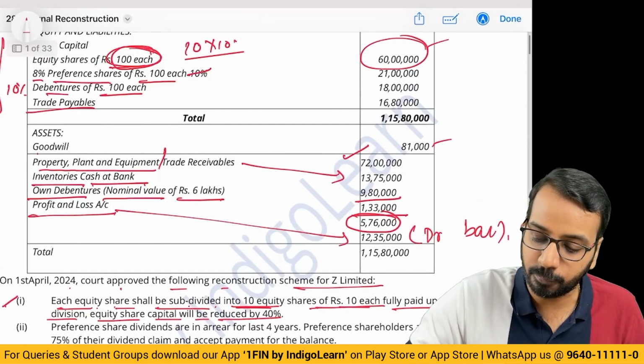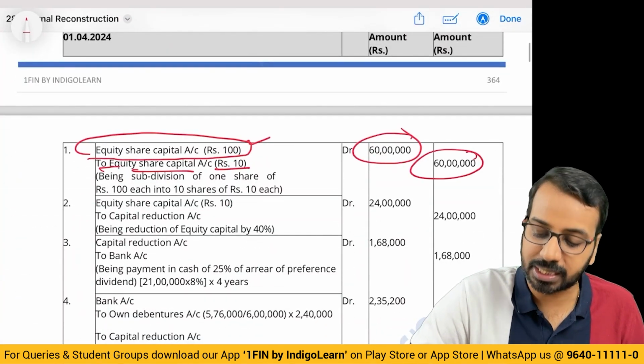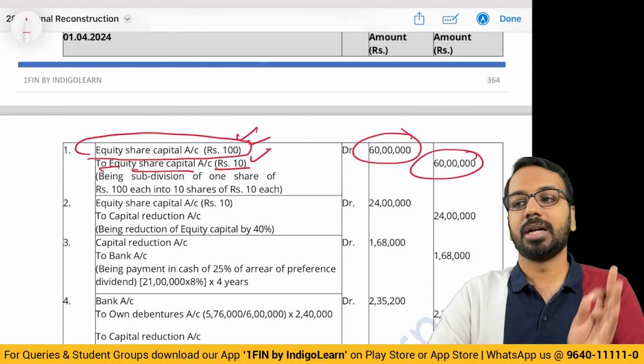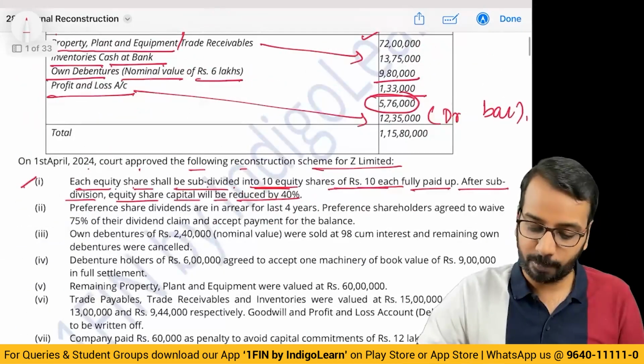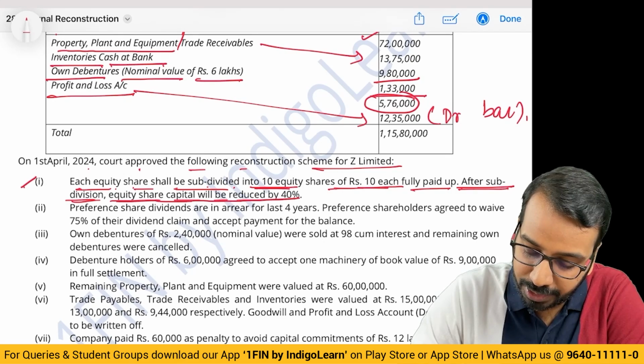This full value. Then 2 equity share capital rupees 10, 60 lakhs. 100 became 10, total value did not change. Total value did not change. This is called splitting of share. First thing you have to keep in mind. Okay, then after subdivision, equity share capital will be reduced by 40%.